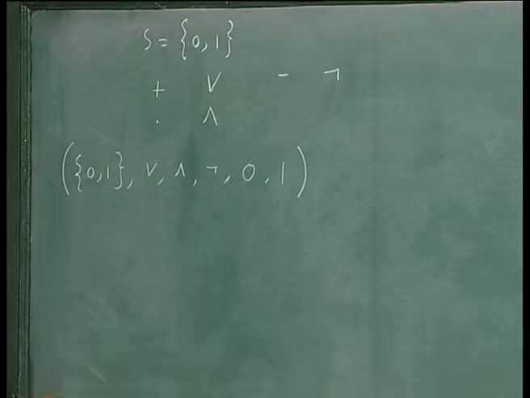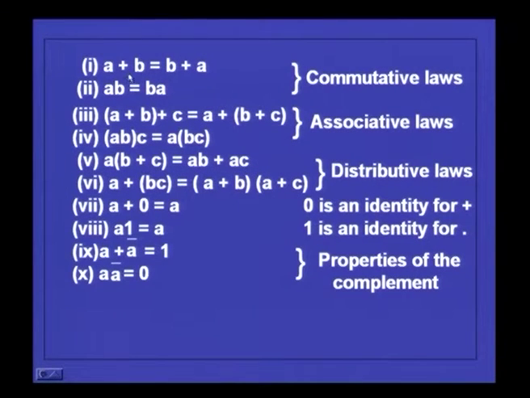You can very easily see that all the 10 axioms are satisfied. So, instead of this plus, if you put OR, and here you should put AND, then you know that the commutative laws hold, the associative laws hold, the distributive, one is distributive with respect to the other.